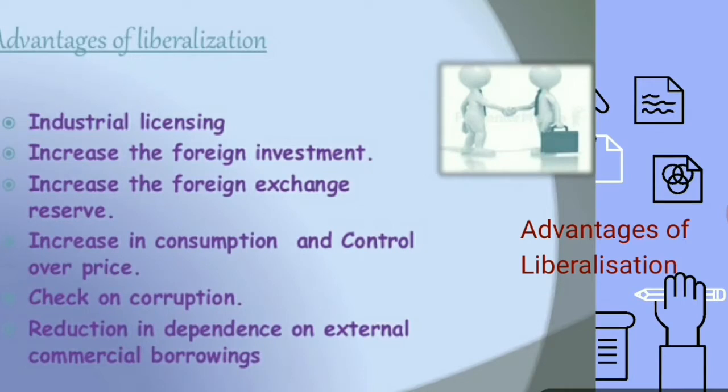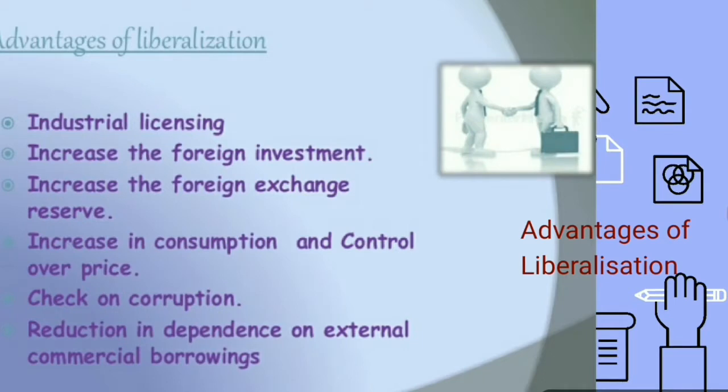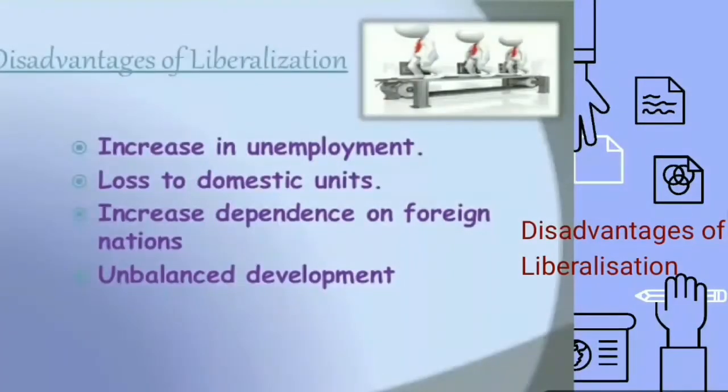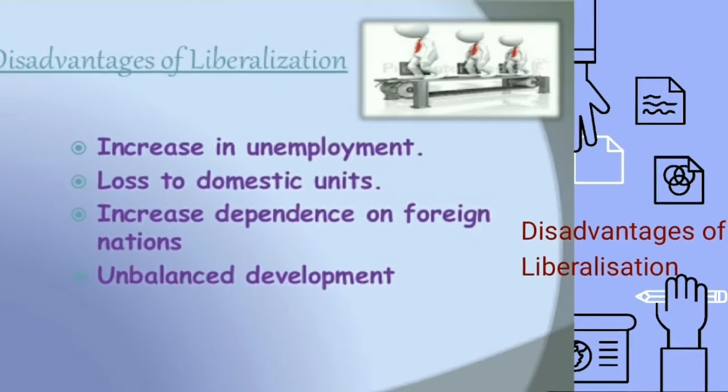We were also able to reduce the dependence on external commercial borrowings, which we were forced to take, and we were also able to check corruption. So these were the advantages of liberalization, but there were some disadvantages too. Because of liberalization, unemployment increased and we had loss to domestic units because we were totally dependent on foreign companies.